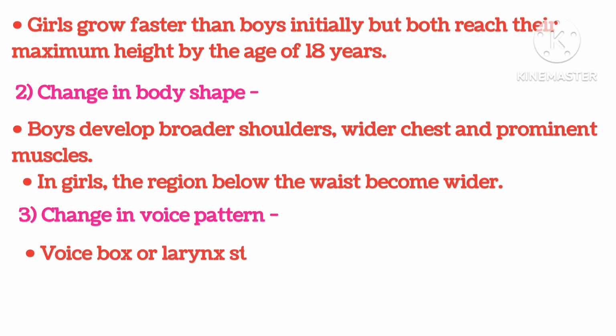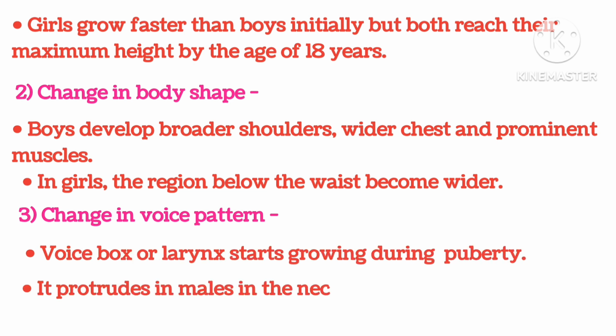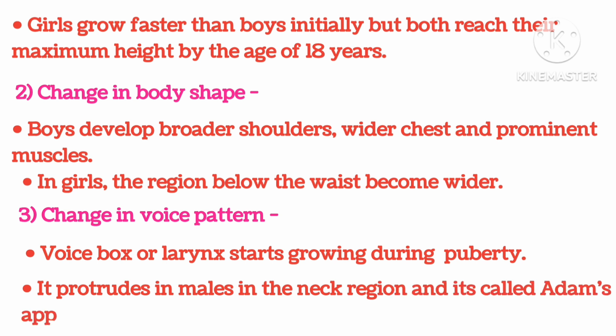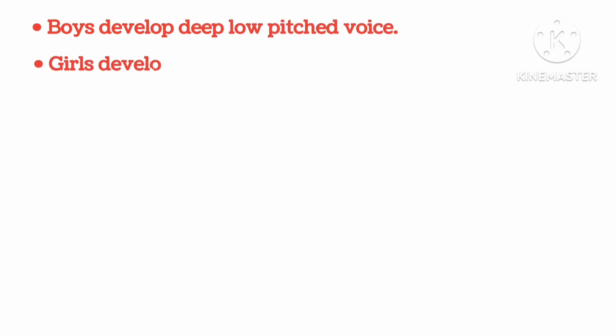Change in voice pattern. Voice box or larynx starts growing during puberty. It protrudes in males in the neck region and it's called Adam's apple. Boys develop a deep, low-pitched voice. Girls develop a high-pitched voice.